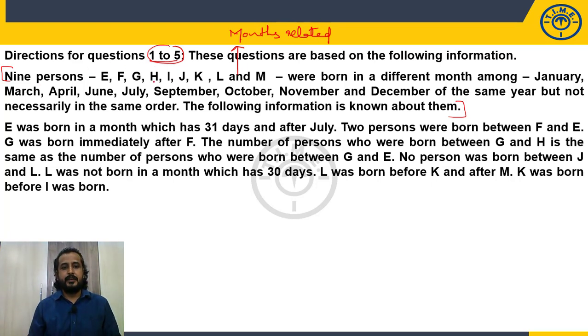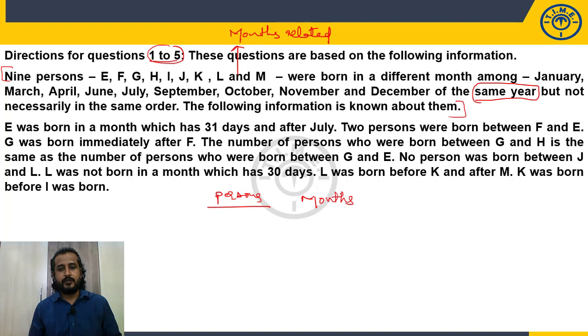9 persons E, F, G, H, I, J, K, L and M were born in a different month among January, March, April, June, July, September, October, November and December of the same year. So this keyword is very important, same year, but not necessarily in the same order, right? Now in distribution sets, we are going to freeze one of the parameters, right? So how many variables are given here? 2 variables, persons and months.